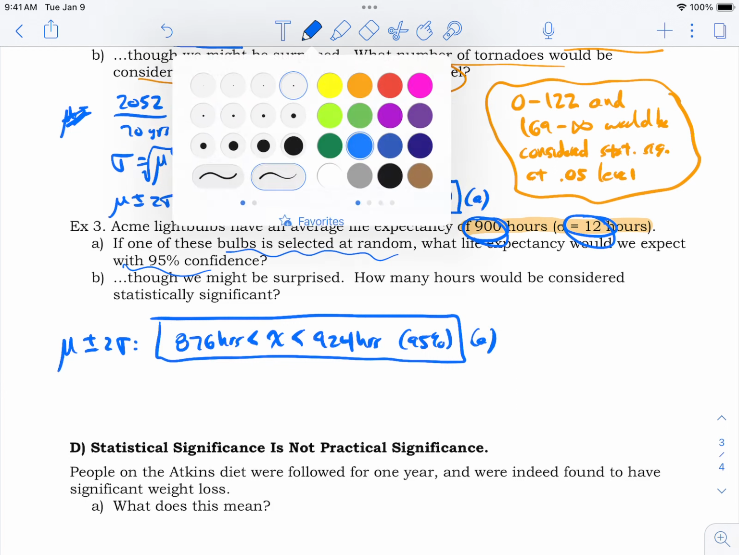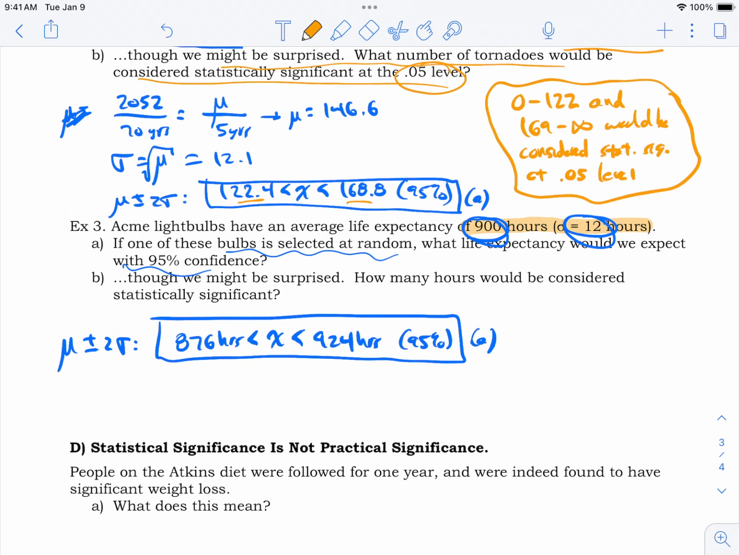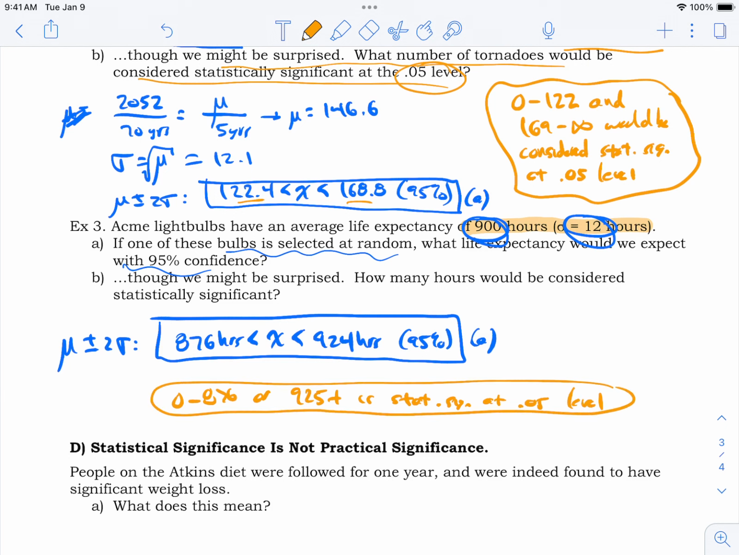You might be surprised. At a 0.05 significance level, anything under 876 or anything over 924 is statistically significant at 0.05 level. So I hope this is starting to really kind of, that's an 876, not an 8%.